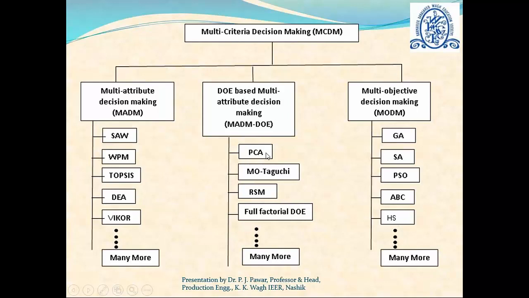For example, principal component analysis, multi-objective Taguchi, response surface modeling, full factorial DOE, and many more. In case of multi-objective decision-making method, also we have many advanced techniques available like genetic algorithm, simulated annealing, particle swarm optimization, or artificial bee colony algorithm, harmony search algorithm, and many more such algorithms, they are available. Now, as can be seen from this particular figure, that several algorithms are actually available to solve a particular class of problem.